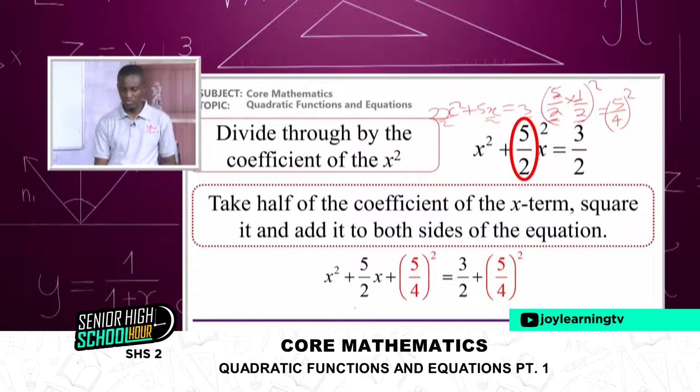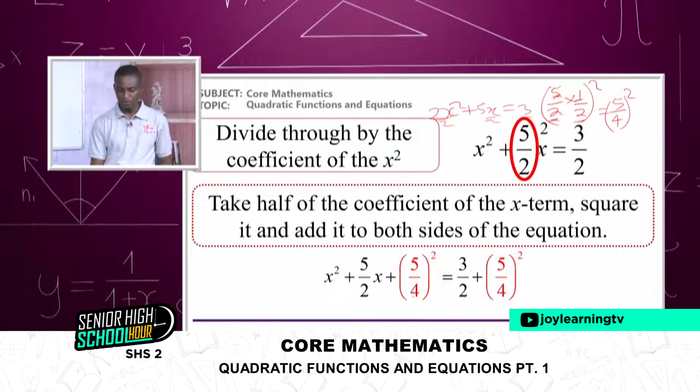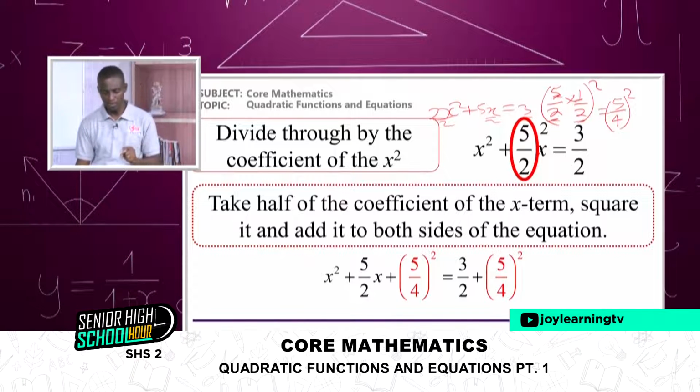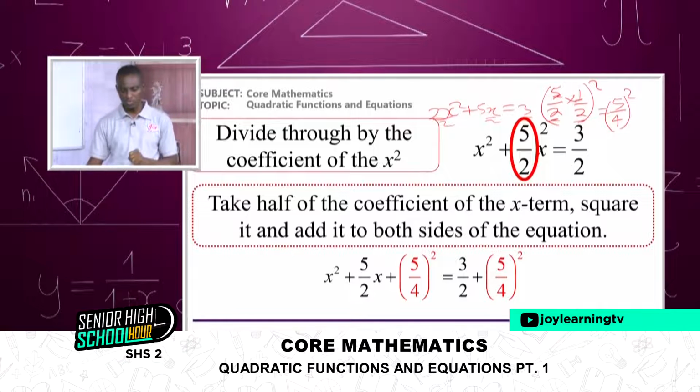So look at the original equation, and I've added 5 over 4 squared to both sides of the equation. So I get something like this. Then our next point is to complete the square.